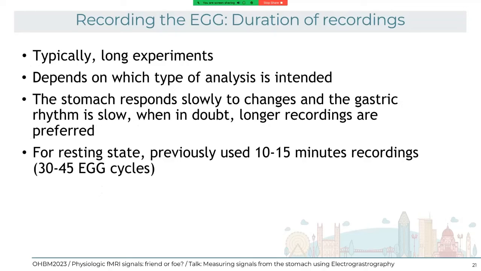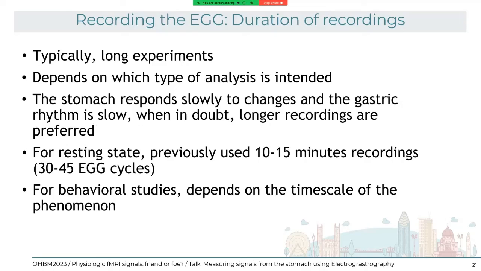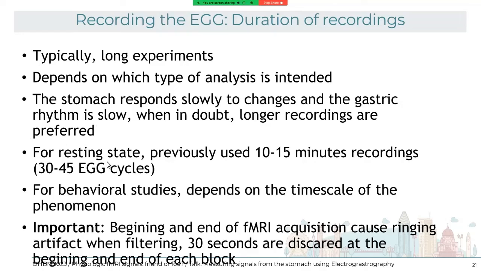Something to keep in mind is that because we have to filter at such a slow frequency, we apply a bandpass filter. The end and the beginning of the MRI acquisition makes a ringing artifact. So we typically have to discard 30 seconds of brain and ECG data before and after each block. This is something to keep in mind at the experimental design level. If you have many blocks, you have to add this buffer time. If you have long blocks, you are more likely to have artifacts. So there's a trade-off here.